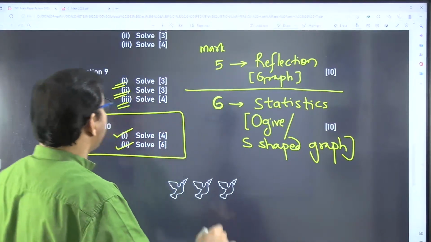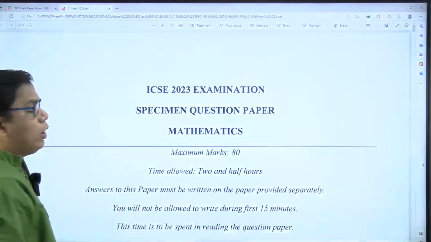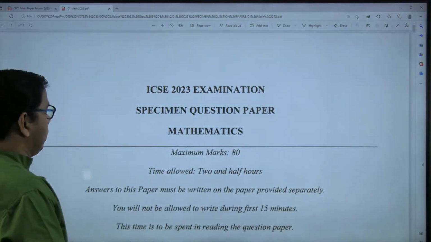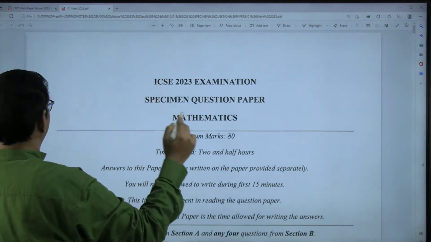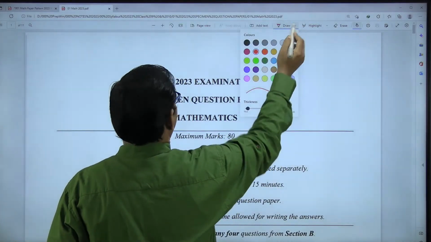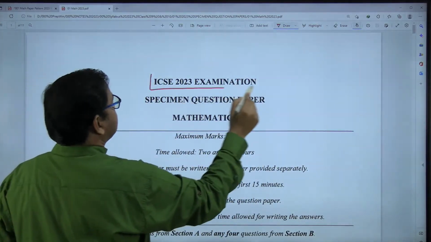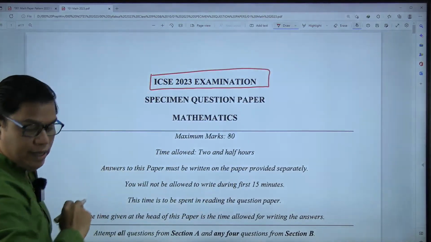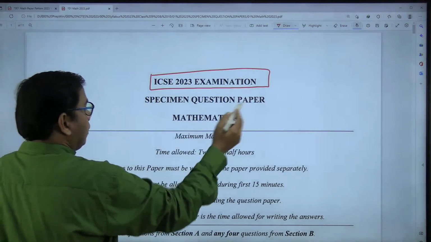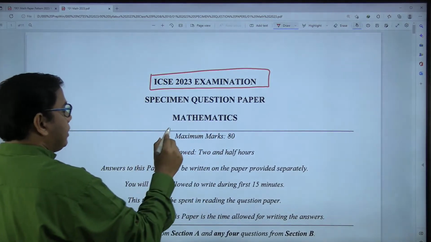Let us continue. Now I will go to the actual specimen paper given to us by the council. Look here. This is the ICSE 2023 examination specimen paper, and the subject is mathematics.